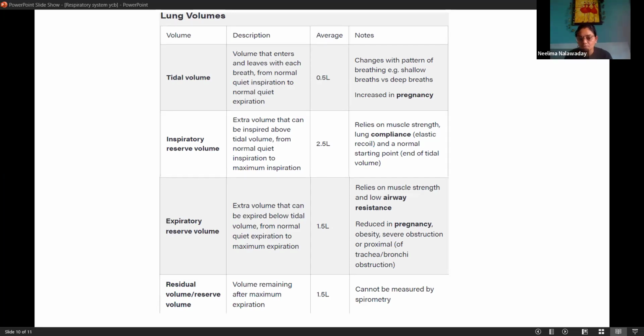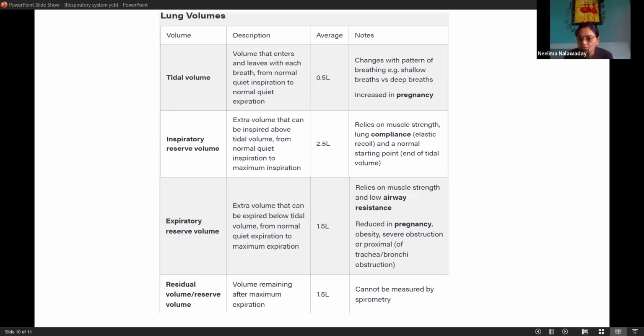Expiratory reserve volume is the extra volume that can be expired below tidal volume, from normal quiet expiration to maximum expiration. With awareness, with focus, when we start exhaling, there is prolonged exhalation. We can take control over it, and that is called expiratory reserve volume. It is 1.5 liter, that is 1500 milliliter.